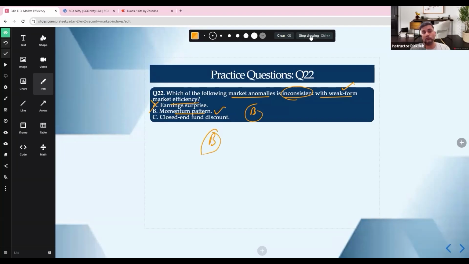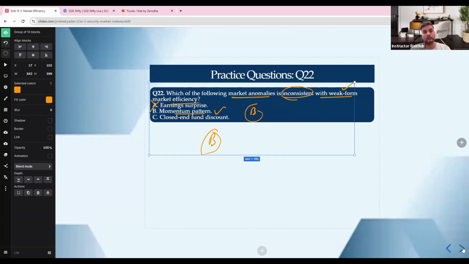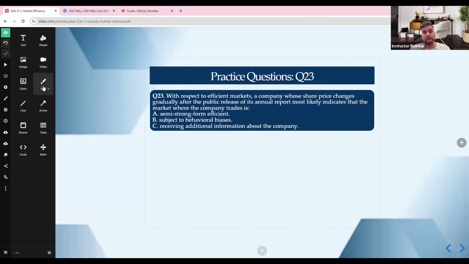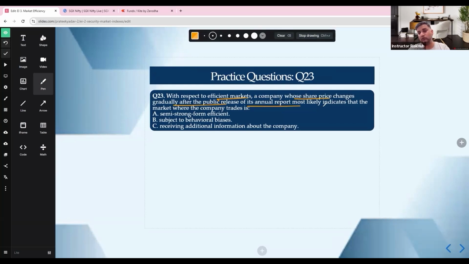Then we get into question number 23. With respect to efficient markets, a company whose share price changes gradually after the public release of its annual report most likely indicates that the market where the company trades is what? See, if there is a gradual change, it means the market is receiving additional information about the company. In efficient markets, all available information is already priced. So if price is still moving, something new is coming in.